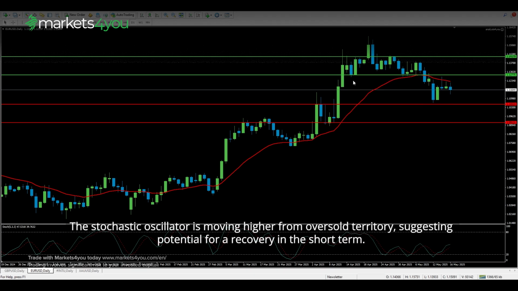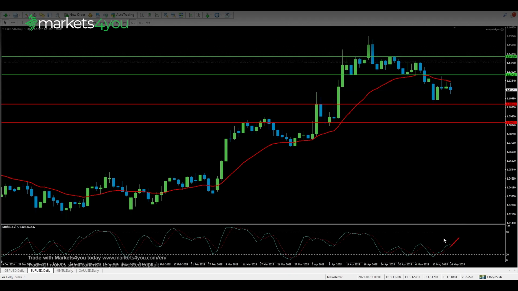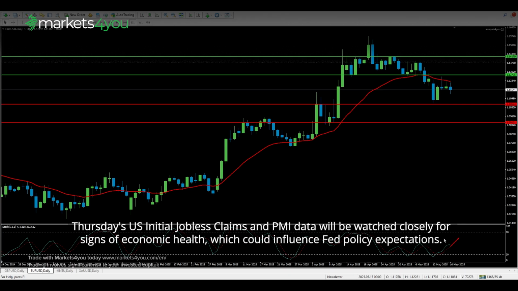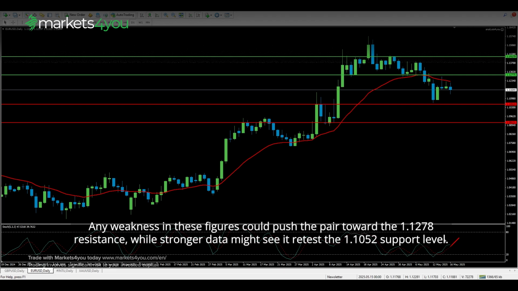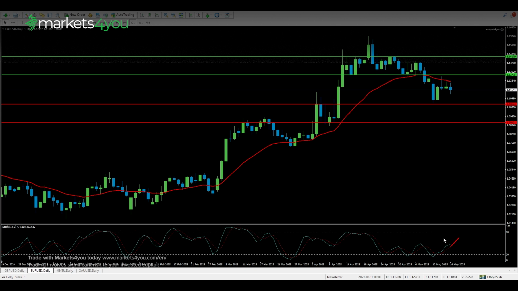The stochastic oscillator is moving higher from oversold territory, suggesting potential for a recovery in the short term. Thursday's US initial jobless claims and PMI data will be watched closely for signs of economic health, which could influence Fed policy expectations. Any weakness in these figures could push the pair toward the 1.1278 resistance, while stronger data might see it retest the 1.1052 support level.